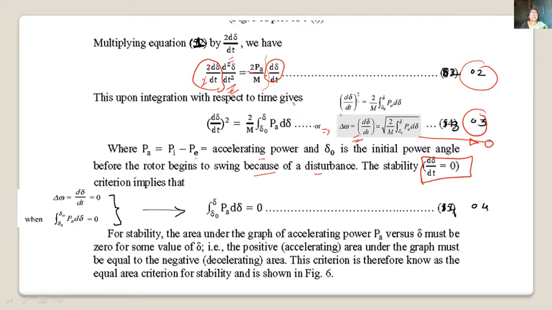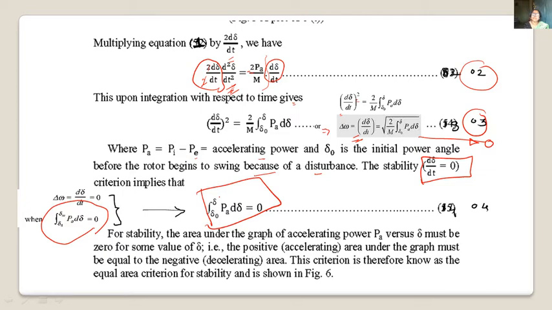So this term is equal to 0, which means we are getting the integration from del 0 to del of Pa d del. After solving the swing equation, we are getting the integration of del 0 to del of Pa d del is equal to 0.